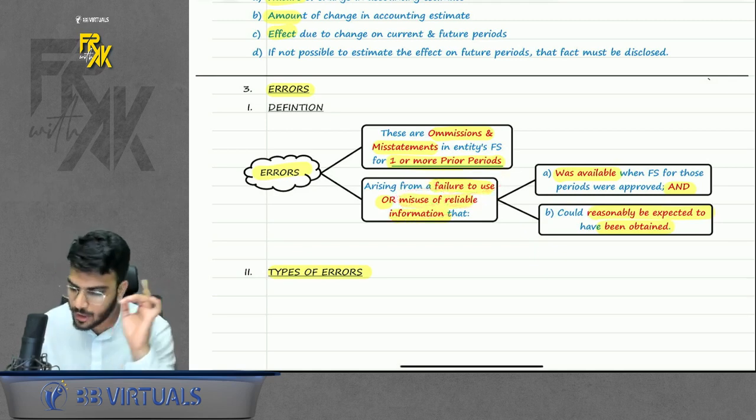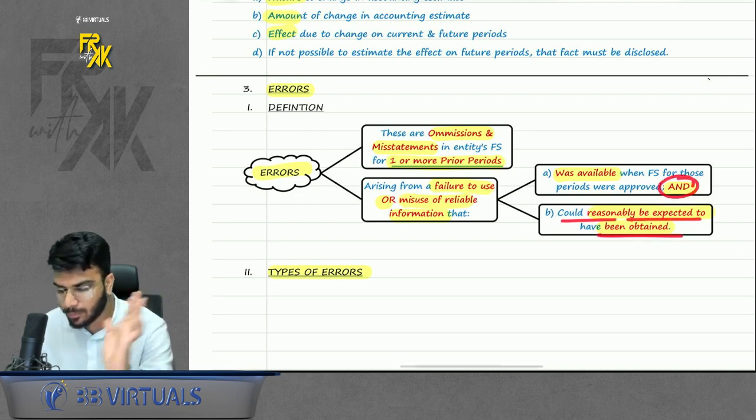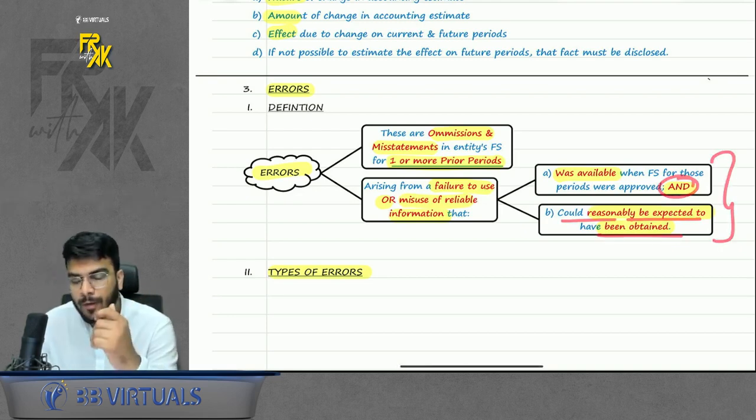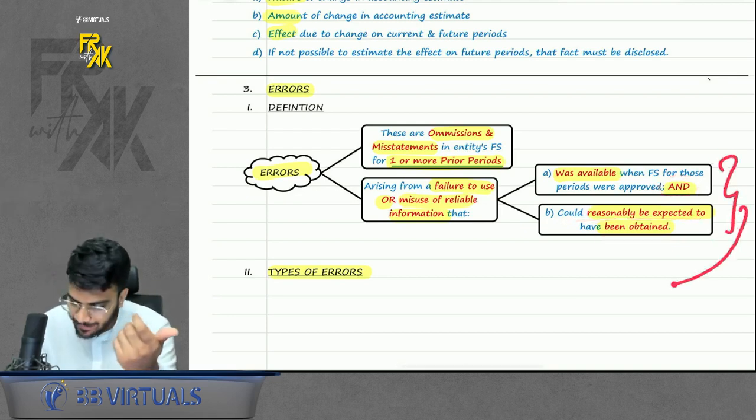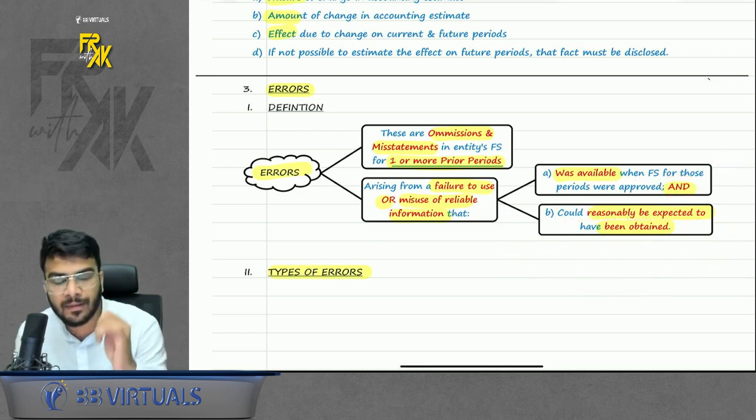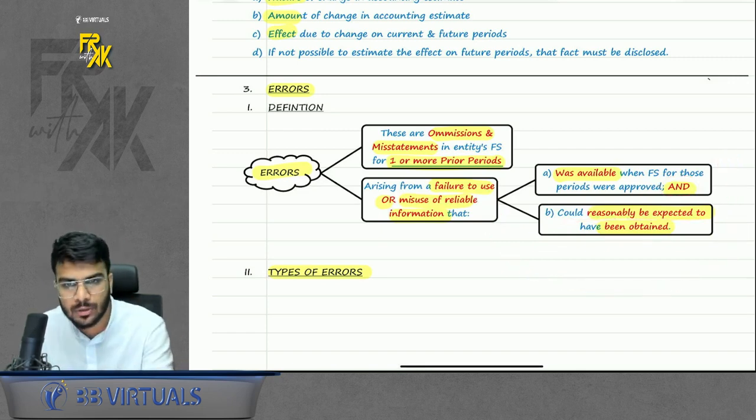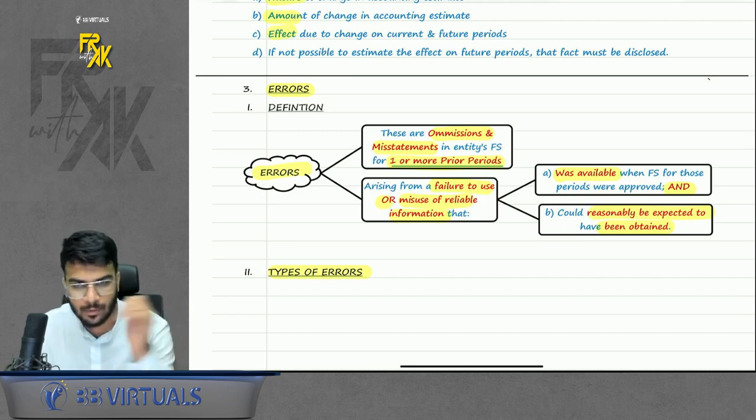Which information? Information which was available at that time and could reasonably be expected to have been obtained. So if you had made reasonable effort, you could have obtained that information. If you could have obtained it but did not, and forgot to use it, that is an omission or error, you can say, right?